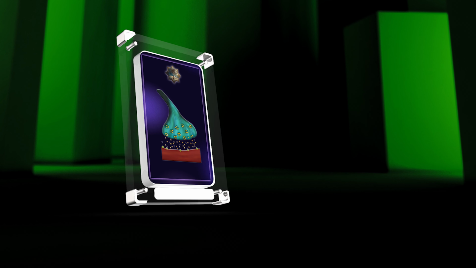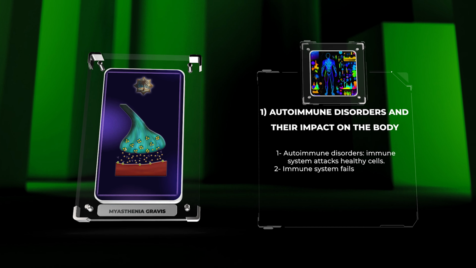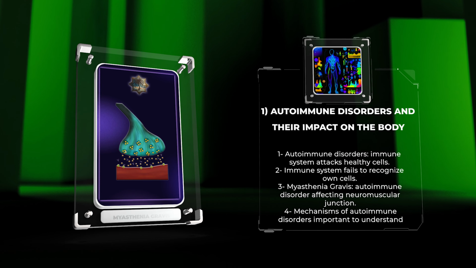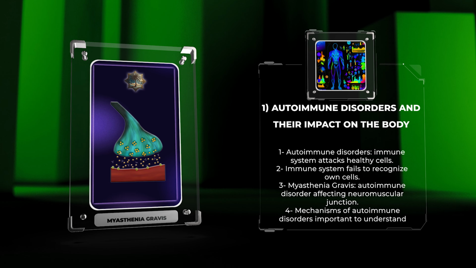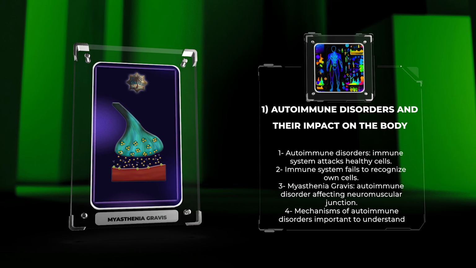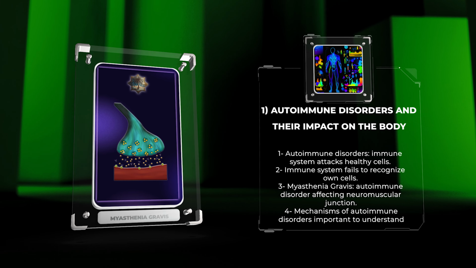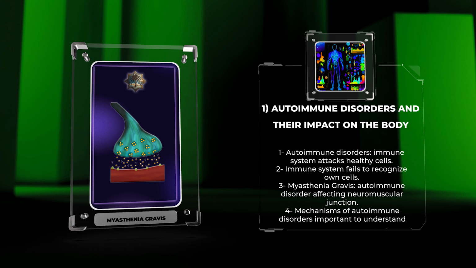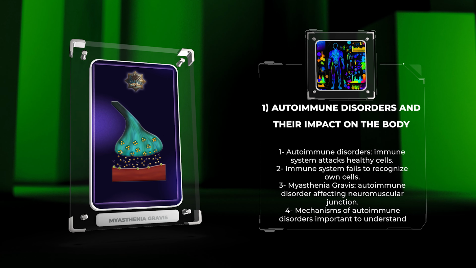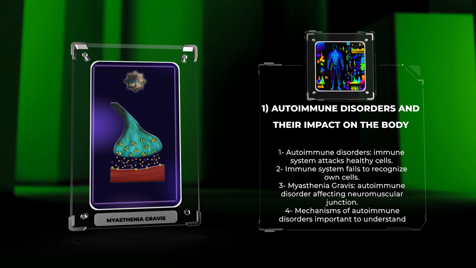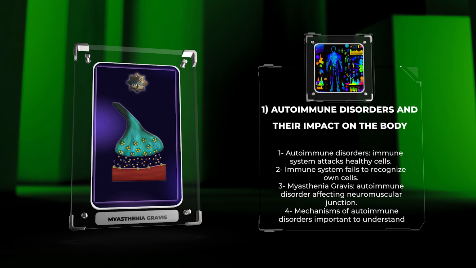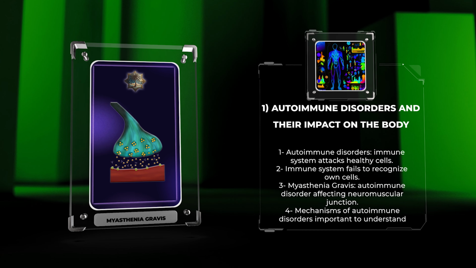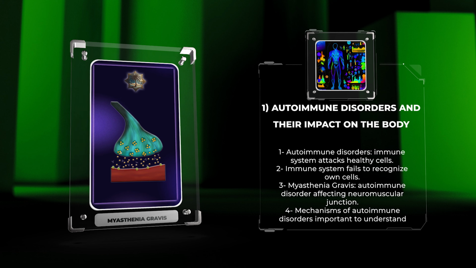Autoimmune disorders are conditions in which the immune system mistakenly attacks healthy cells in the body, leading to an array of symptoms and impairments. These disorders occur when the body's immune system fails to recognize its own cells and tissues as self. Instead, it identifies them as foreign invaders and launches an immune response against them. This abnormal immune response can result in tissue destruction, inflammation, and dysfunction. Myasthenia gravis is one such autoimmune disorder, specifically affecting the neuromuscular junction. It is important to understand the mechanisms underlying these disorders to comprehend the pathogenesis of myasthenia gravis fully.